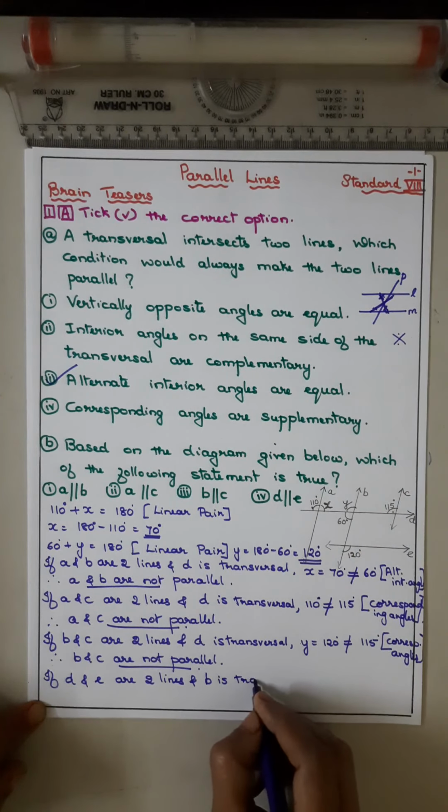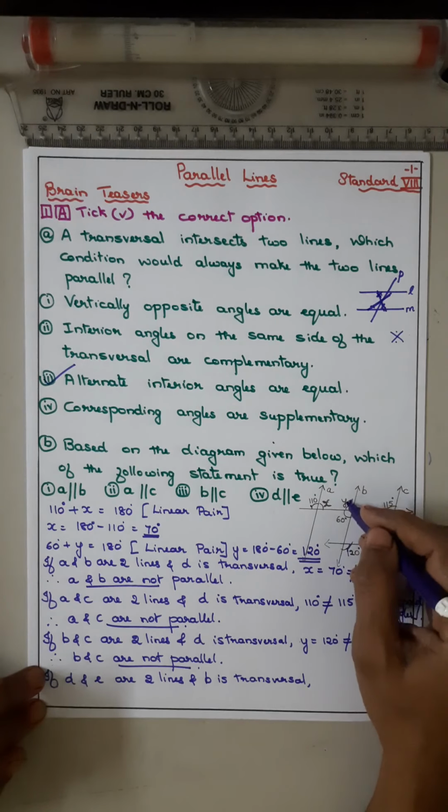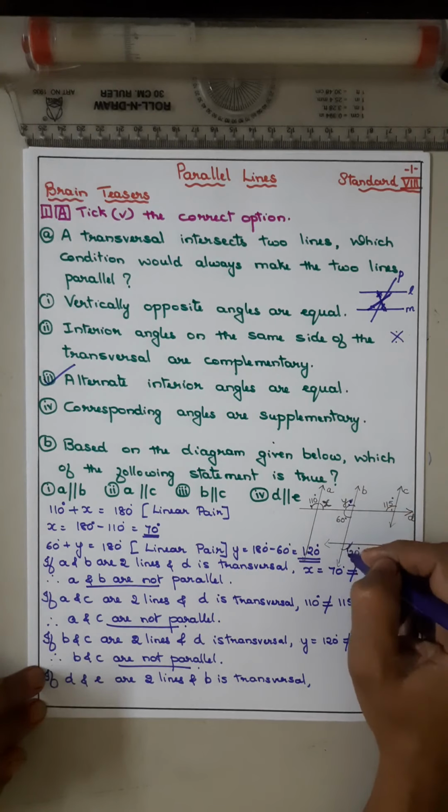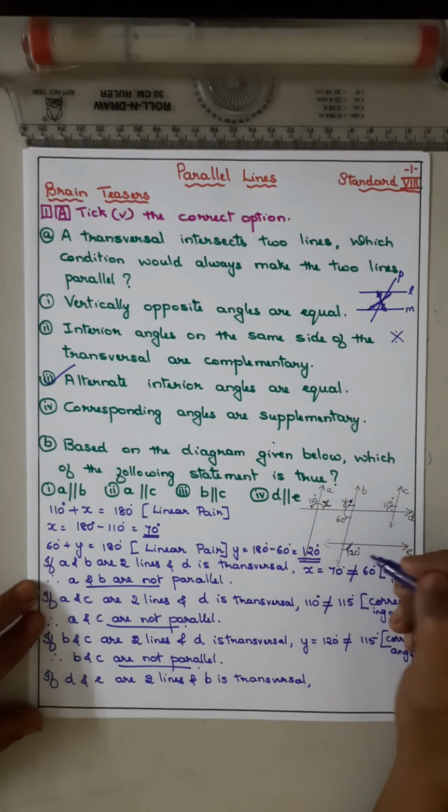Now, this angle and this angle, what are they? They are on the opposite sides of the transversal, isn't it? And they are forming a cross. So then it is what? Alternate exterior.